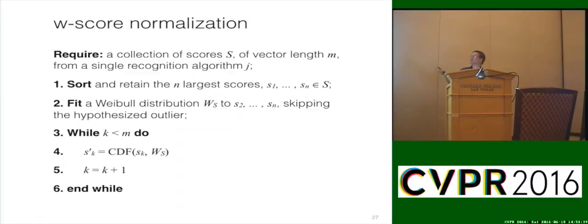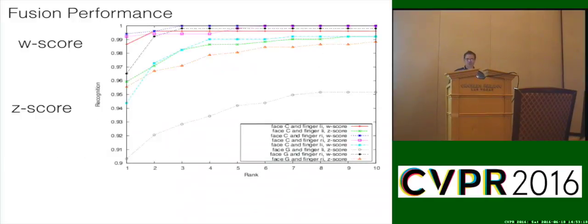So given a set of scores, of some length, from a single recognition algorithm, where J is our recognition algorithm, we're going to sort and retain the largest scores. Again, bigger is better for this algorithm. The Weibull distribution, we're going to fit that to each of the different sets of scores. And we're going to skip the hypothesized outlier, and then we're going to compute the outlier's probability. We're going to do that for each of our different sets of scores for each of the different algorithms. And then we can take those scores and, for example, sum them up. If I have 3 algorithms, I can sum them. But let's look at how we're going to do it for 2 in this case.